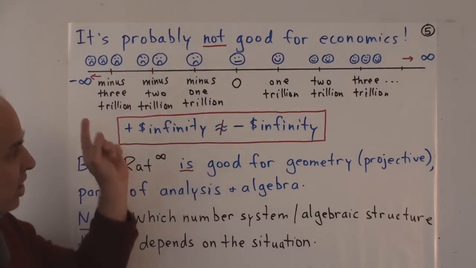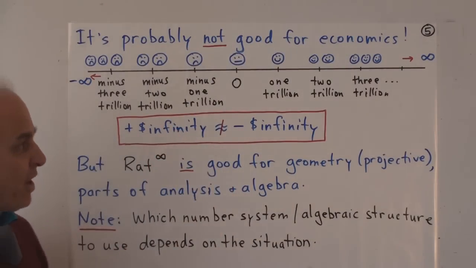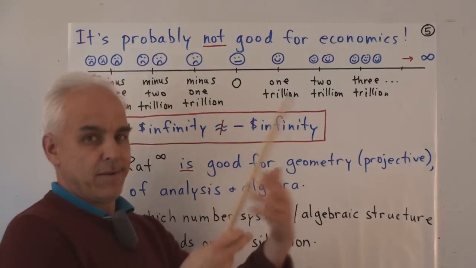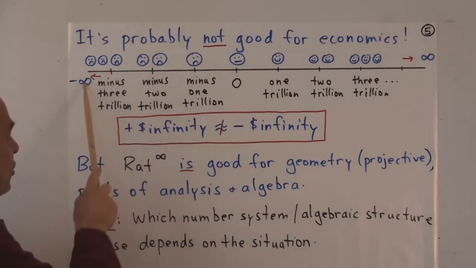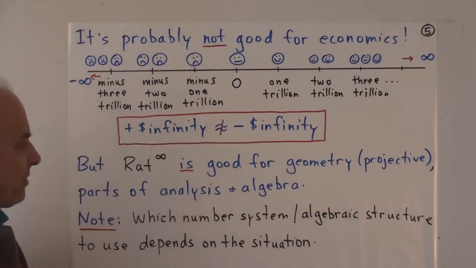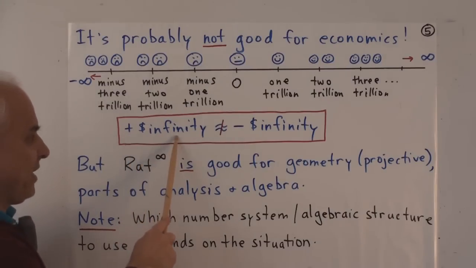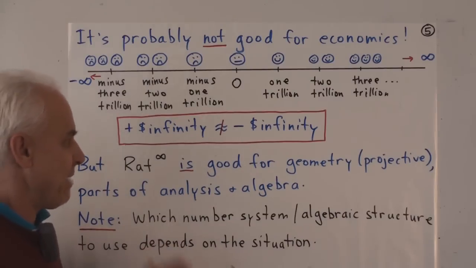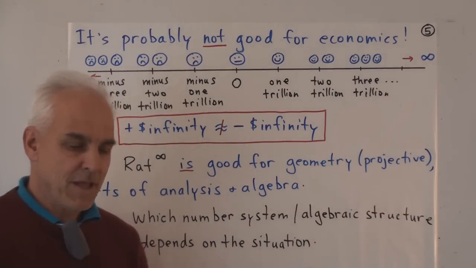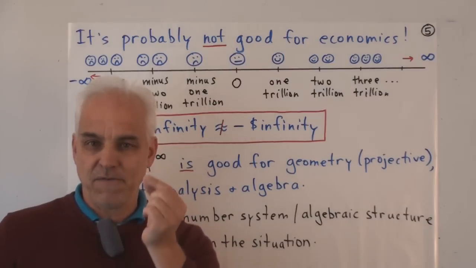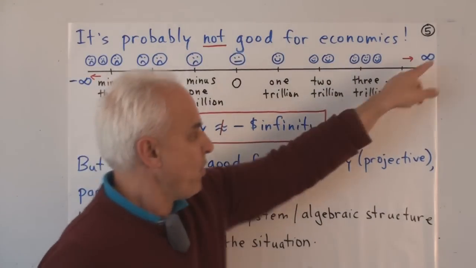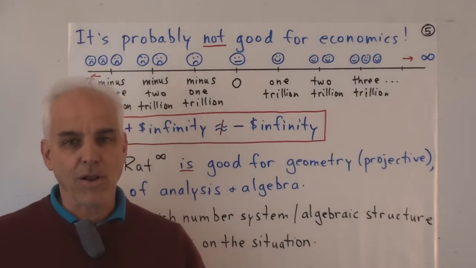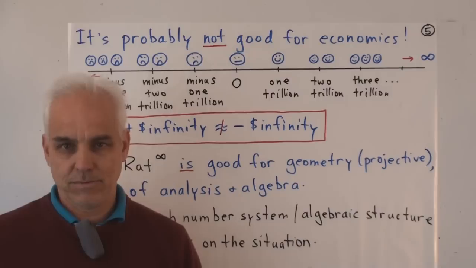Okay, so the point is that when we're talking about something like money, there's a big difference between a very large number, sort of approaching infinity in this direction, and a very large negative number in this direction. In other words, plus infinity is certainly nowhere near being equivalent or the same as minus infinity. So having a number system where there's only one infinite value, where if you go in this direction and you go in this direction, you end up with the same infinity, that does not model economic situations very well.